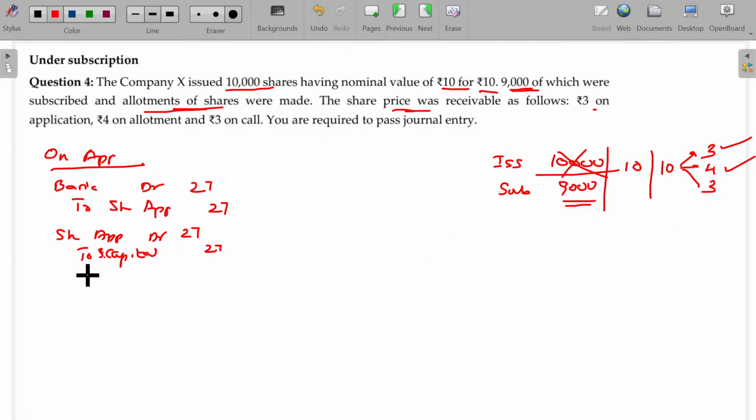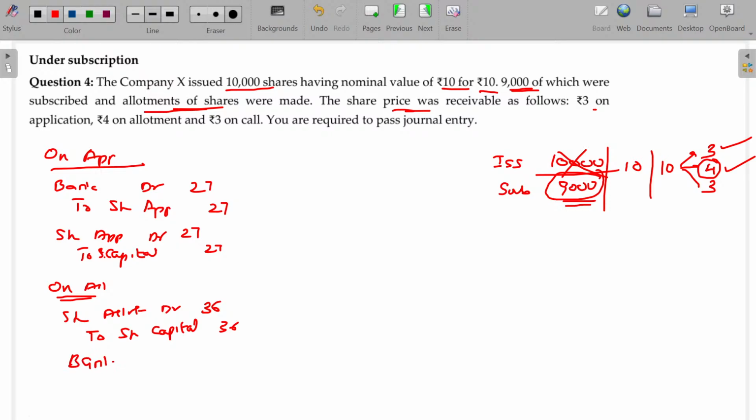Next being on allotment. Share allotment account debit to share capital. You collect the allotment money of rupees 4 per share for the number of shares subscribed for, 9,000. 9,000 into 4, 36,000. And no default happens, so we collect the entire 36,000 rupees here. So bank account debit to share allotment, the value being 36,000.